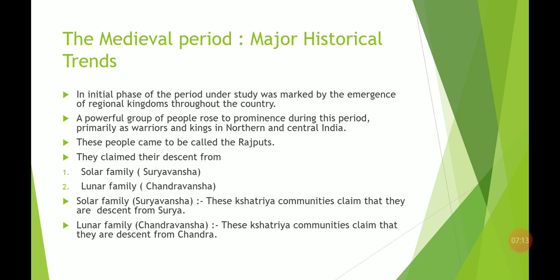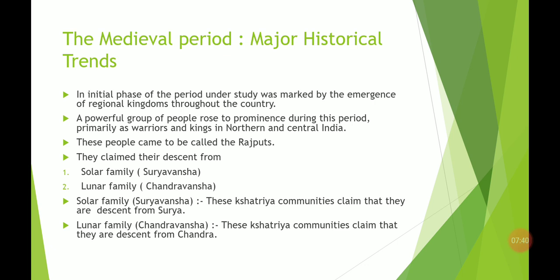So basically, these were the two major Rajput families present in the medieval period, and they fought different wars, and they also controlled a lot of area in central India as well as northern India. So we have to read about them also, as well as there is one more Rajput family.